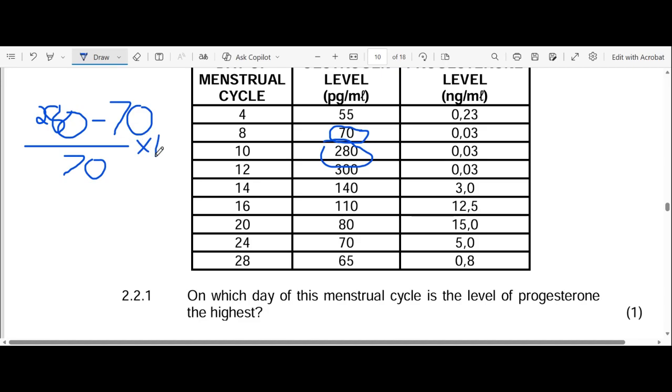You know, when you're converting something to a percentage, you need to multiply by 100.